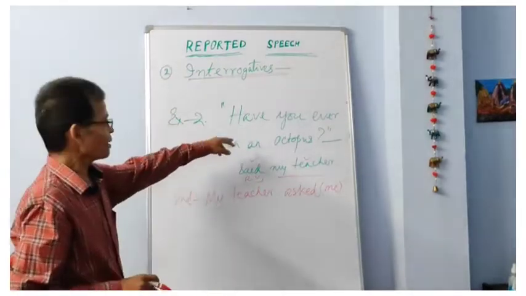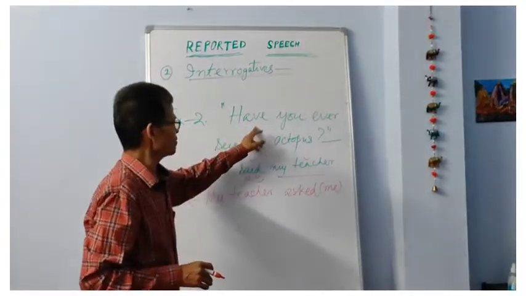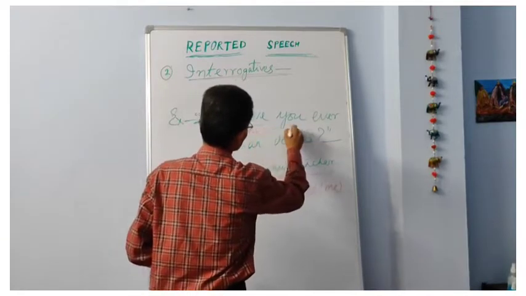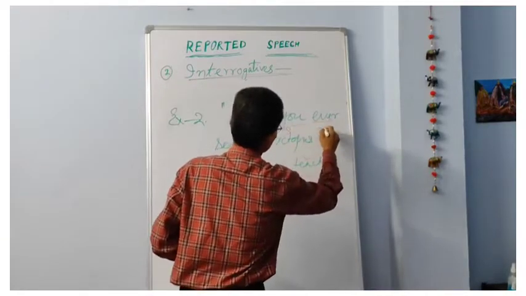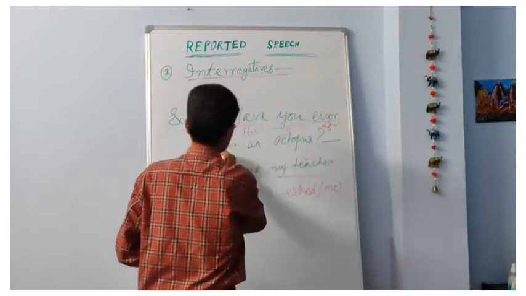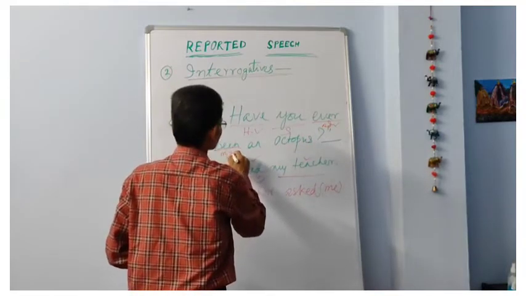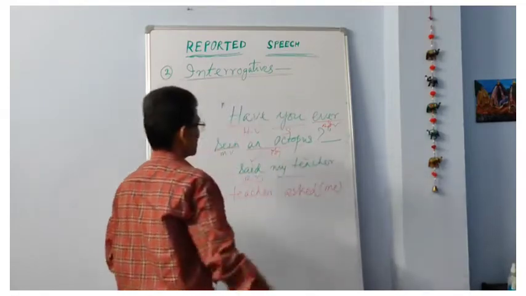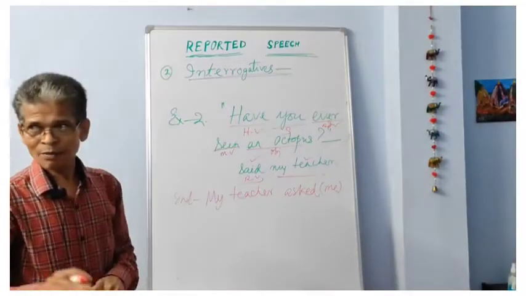Now let us see. Here there is no interrogative word. The sentence begins with a helping verb, and this is the helping verb. This is the subject, and this is the adverb, and this is the main verb, and this is the object.